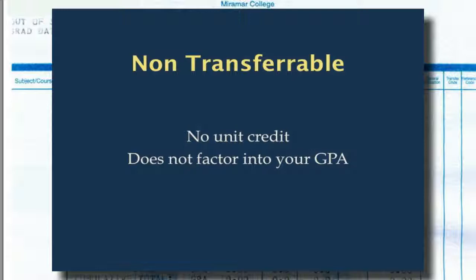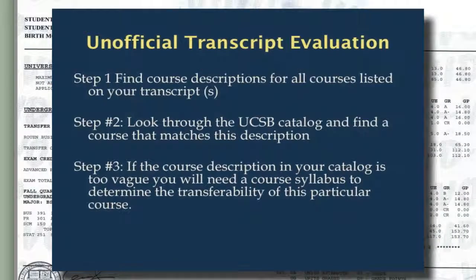Bad thing about it is if you got an A, it's not going to help you either. Also, if you were counting on those units to make your minimum eligibility of 60 semester units or 90 quarter units, it could disadvantage you. So let's try doing an unofficial transcript evaluation.